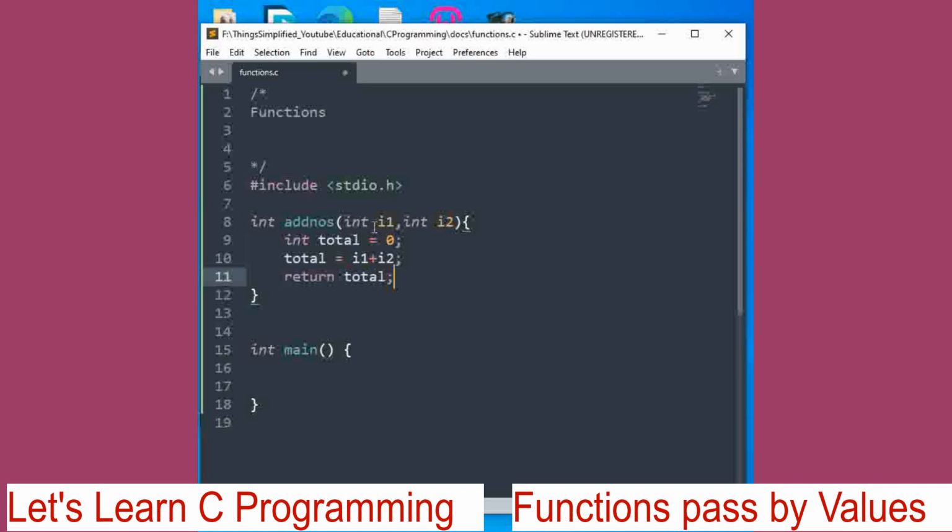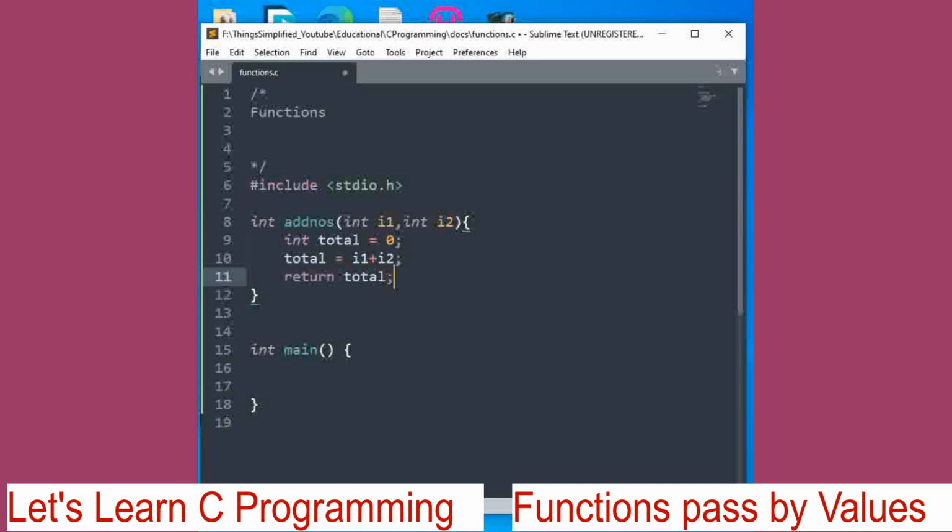So we have to define the type of the parameter we are expecting in add numbers. In C programming, all functions are called by passing the values of these variables as parameters by default.